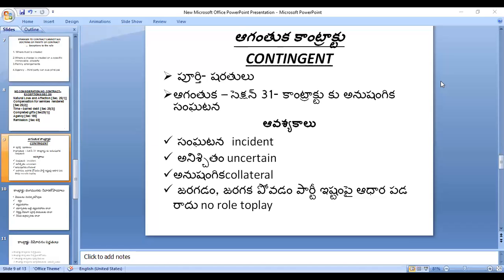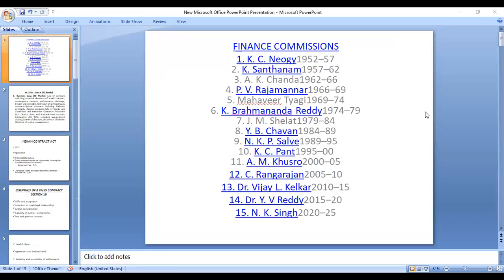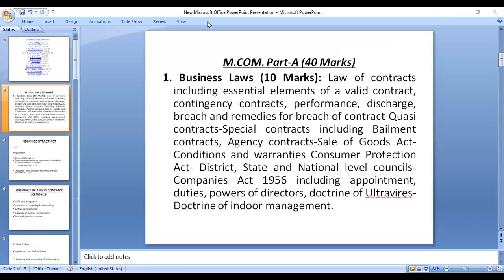Once we go back to the syllabus, what we have covered in the previous class. In business laws, we have covered law of contracts, including essential elements of a contract. 10 essential elements are there. They are mentioned in